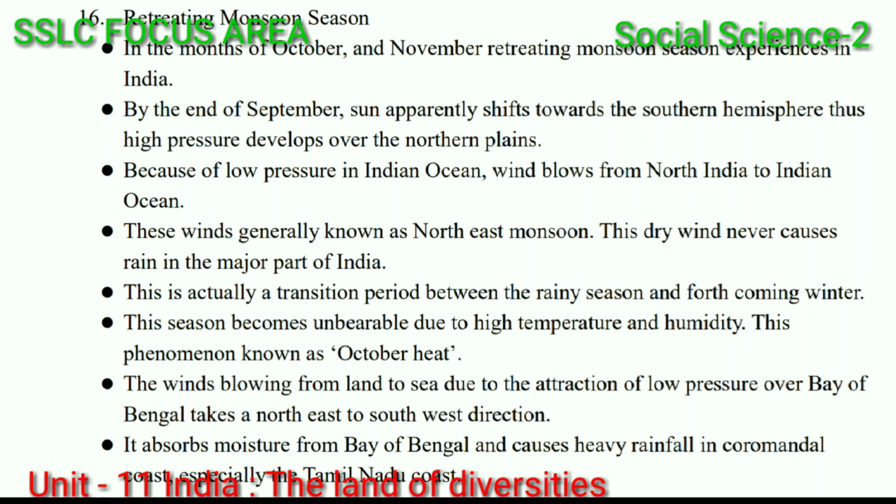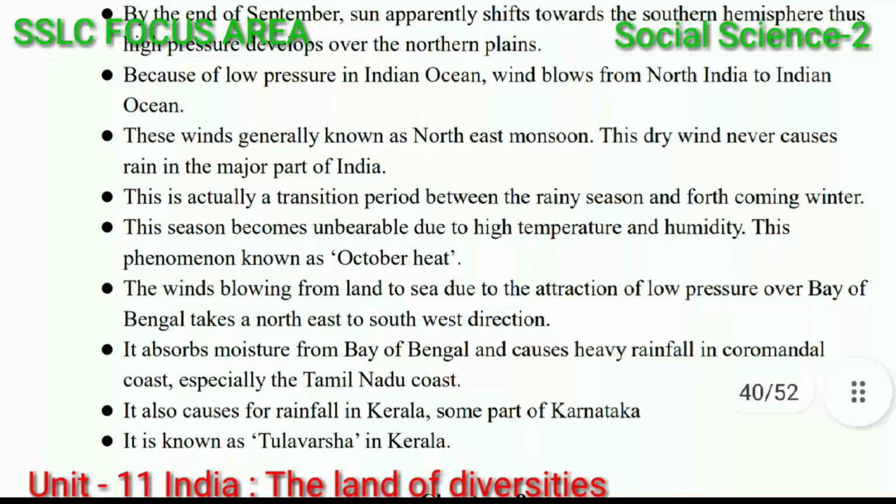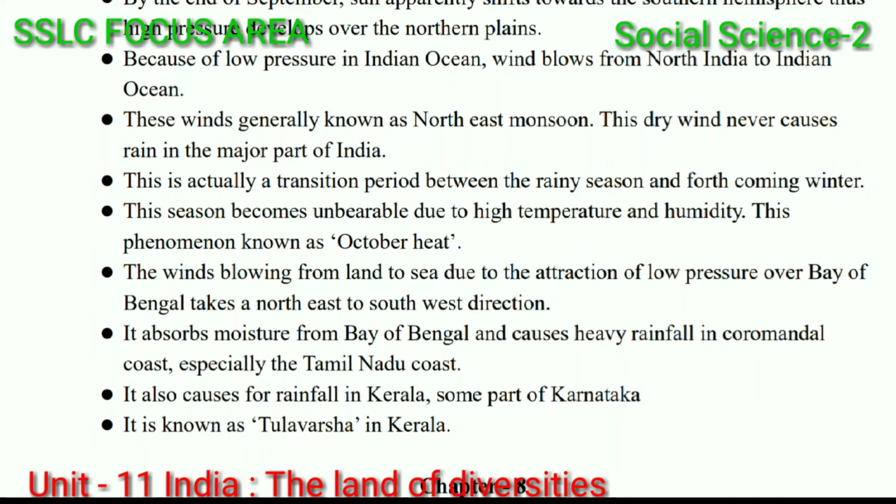Because of low pressure in the Indian Ocean, wind blows from North India to the Indian Ocean. These winds are generally known as the northeast monsoon. This dry wind never causes rain in the major parts of India.